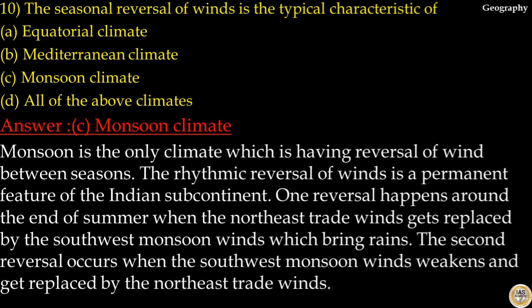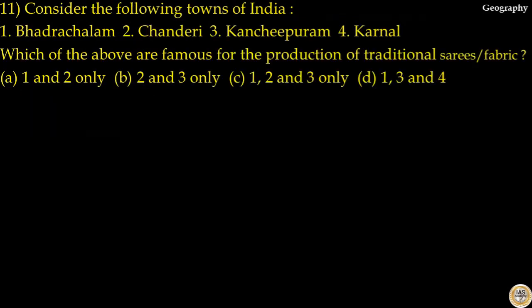Monsoon is the only climate which has a reversal of wind between seasons. The rhythmic reversal of winds is a permanent feature of the Indian subcontinent. One reversal happens around the end of summer when the northeast trade winds get replaced by the southwest monsoon winds which bring rains. The second reversal occurs when the southwest monsoon winds weaken and get replaced by the northeast trade winds. So the answer to this question is option C.